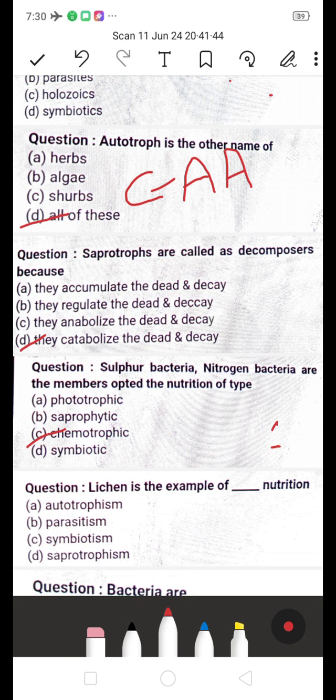Next, lichen is an example of dash nutrition. Is it A, autotrophism, B, parasitism, C, symbiotism, D, saprotrophism?